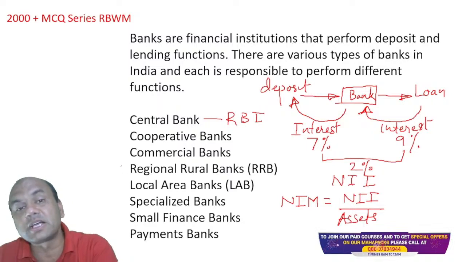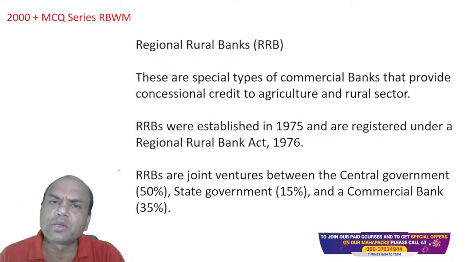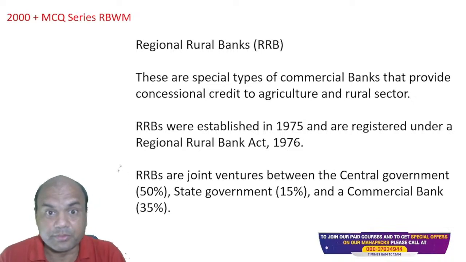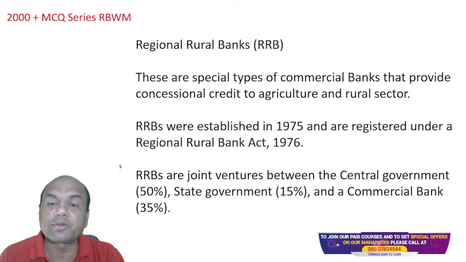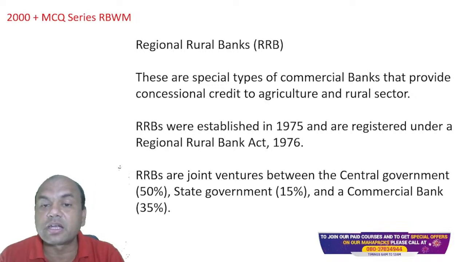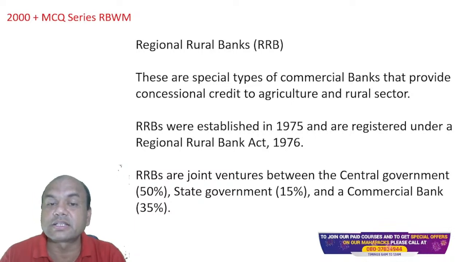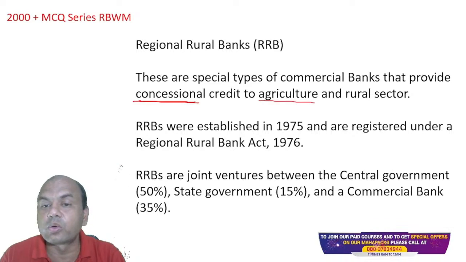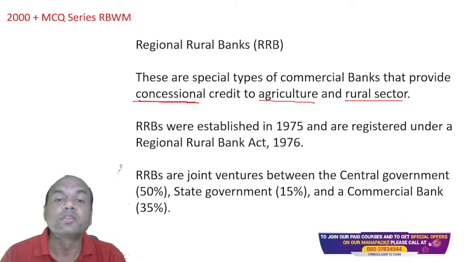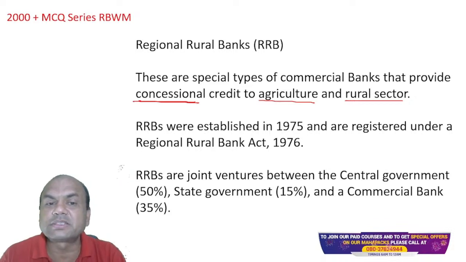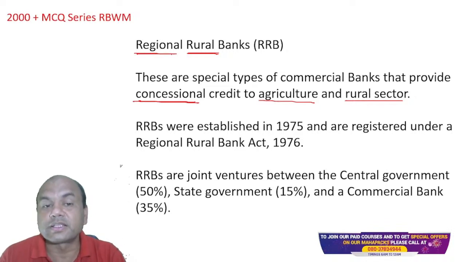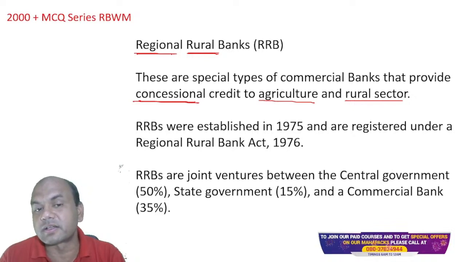Now, importantly, what is asked in the exam is RRB. They always ask you about RRB because RRBs are actually nationalized banks as of now. These are special types of commercial banks that provide concessional credit to agriculture and rural sector. Concessional credit, remember. See, what does the name itself say? Regional means related to that region only. So concessional credit to agri and rural sector.